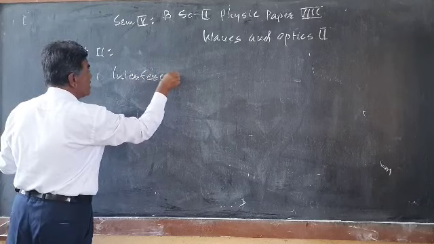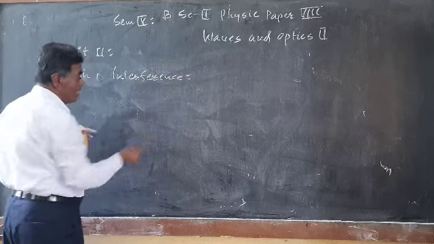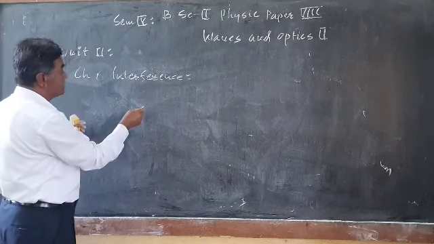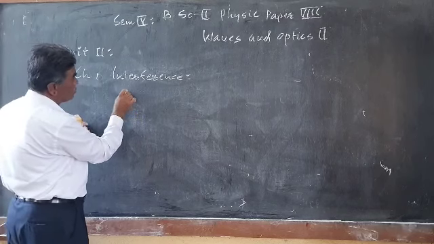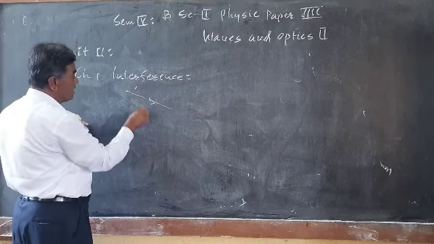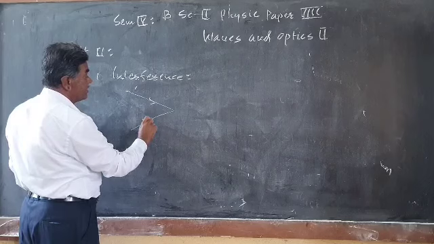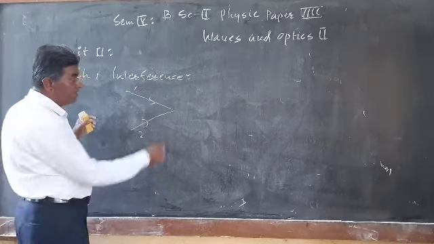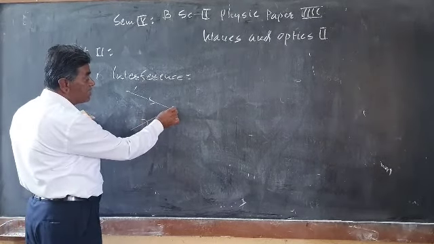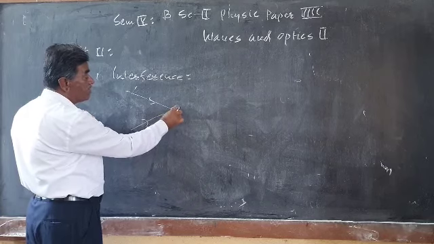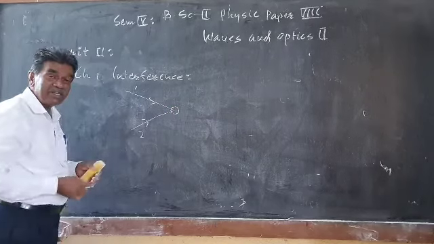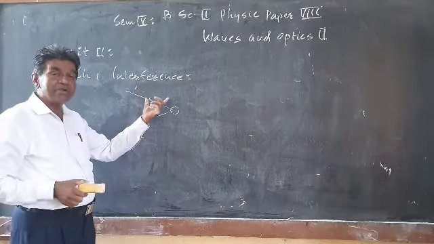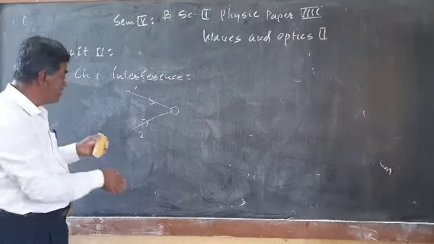So what is meant by interference? Suppose this is one light ray and this is another light ray, and the second light ray comes at this point simultaneously. Whatever happens here is nothing but interference. So what will happen here? The interference is nothing but this.